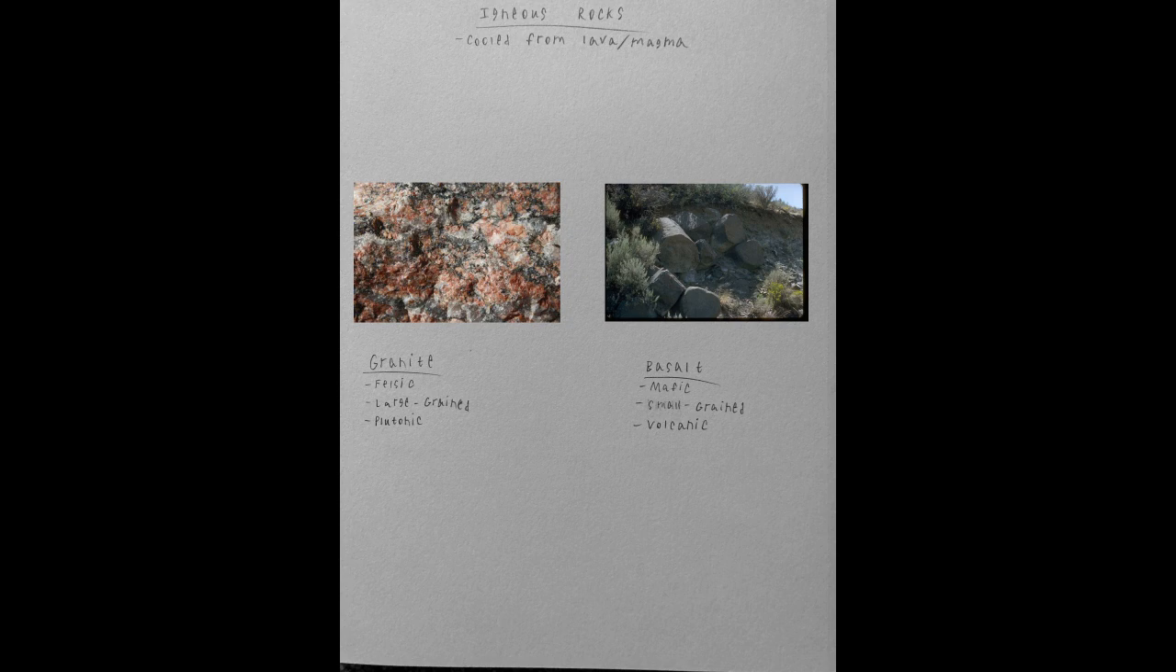Basalt, on the other hand, is a volcanic mafic rock. Mafic means it's low in silica and high in heavy metals like iron and magnesium. So basalt has small grains, as it is a volcanic rock, and a higher heavy metal content.